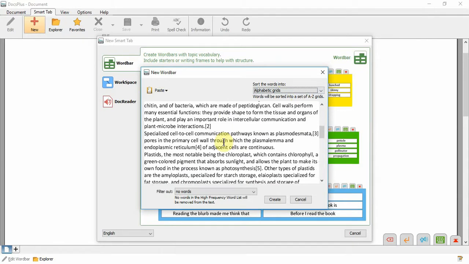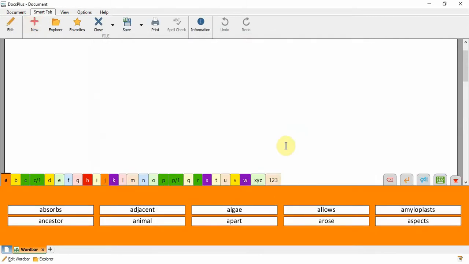Down below, we can filter out the most common words. And then we can click Create to create the word bar. The word bar is created instantly.